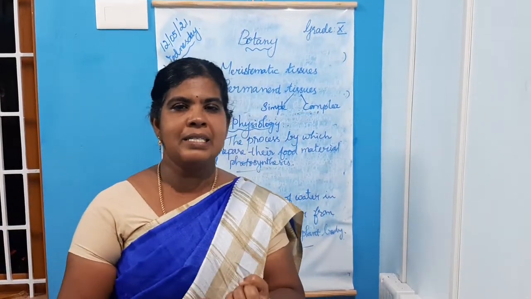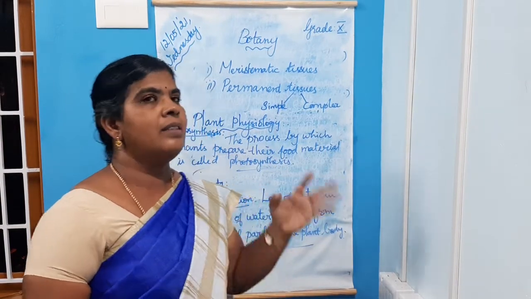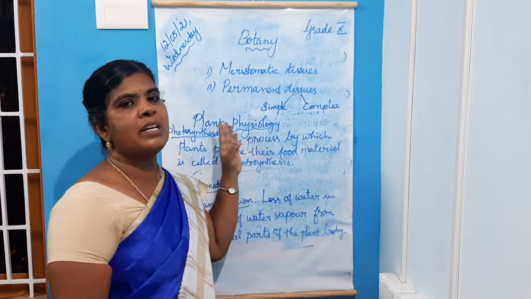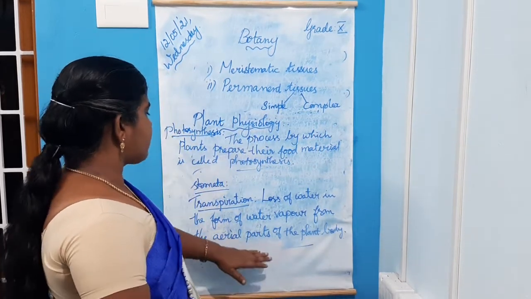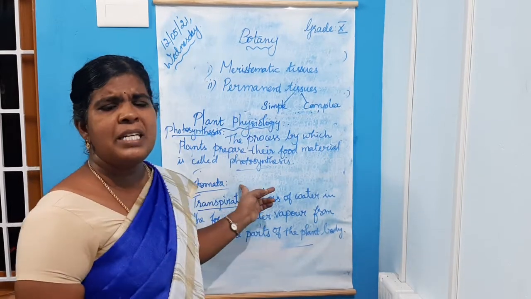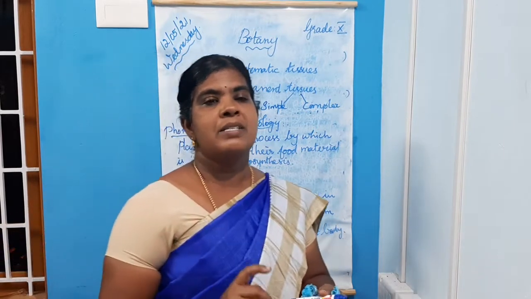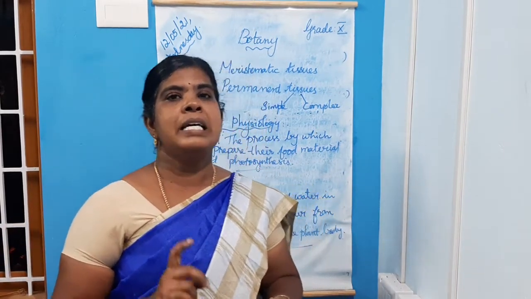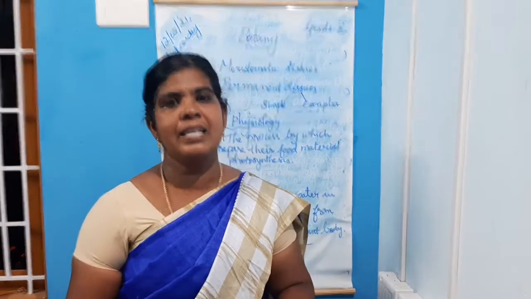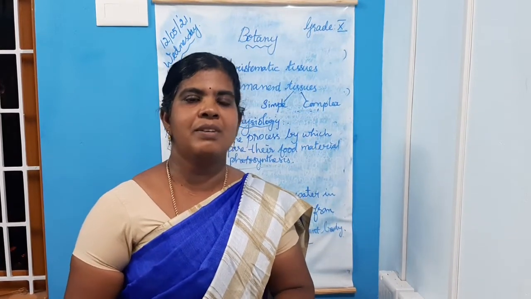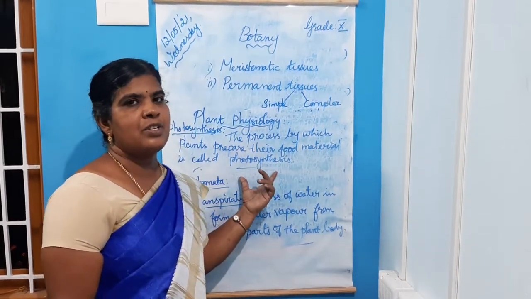You are writing these definitions: what is plant anatomy, what is photosynthesis, what is transpiration. You are writing and learning these terms and definitions. Now, what are stomata? Stomata are minute openings present on the lower surface of the leaf. Functions of stomata: gaseous exchange and transpiration.